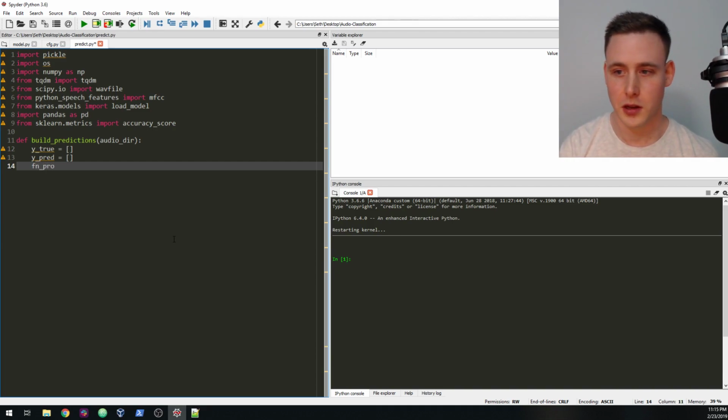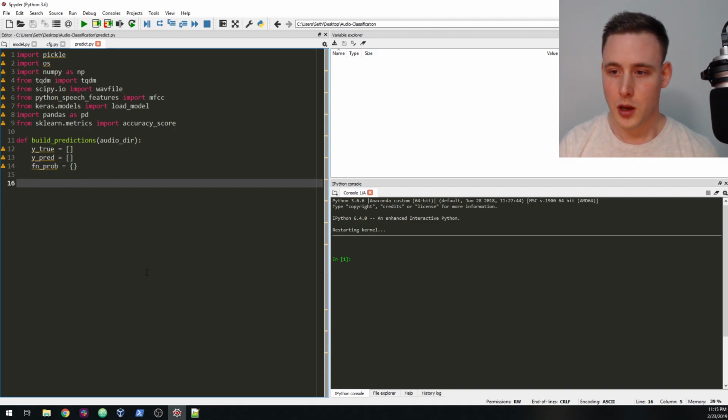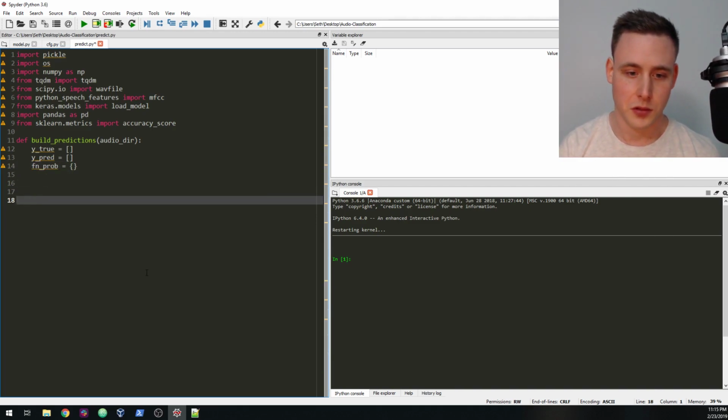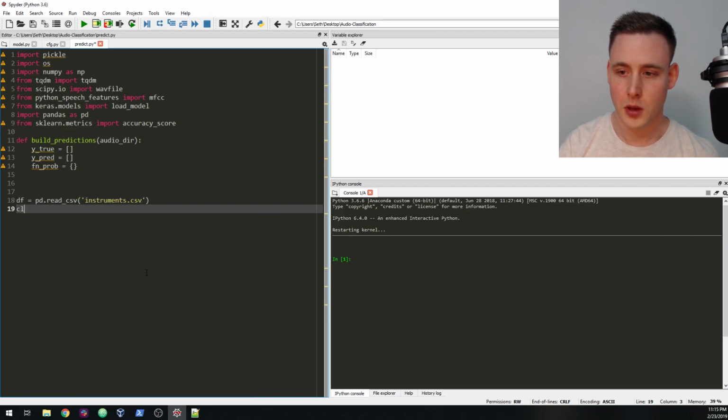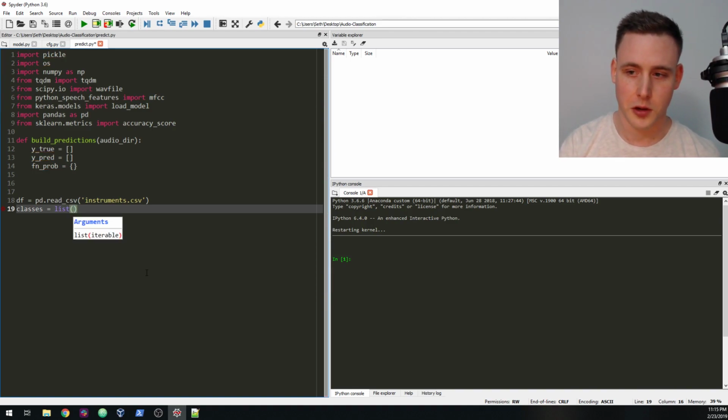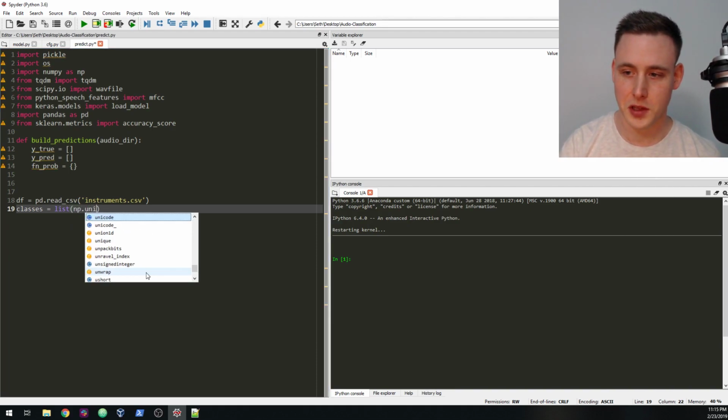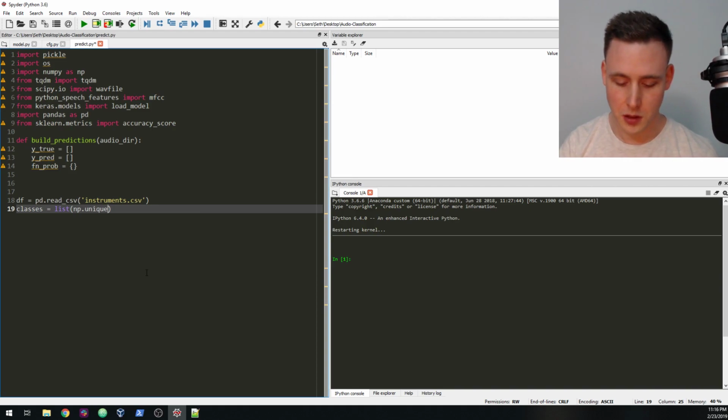It's going to be called file_name_prob. It's just going to be a dictionary. Okay, and before we start building this out, we're going to grab some variables that we're going to need to actually run this function. So we're going to import instruments.csv. And obviously some of the stuff's going to be missing if you are just running on audio files and you don't know their true classes. You can just remove that stuff from here. But just to give a working example, I'm doing it like this.